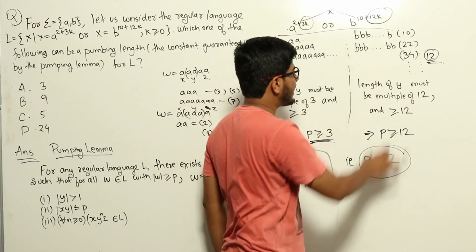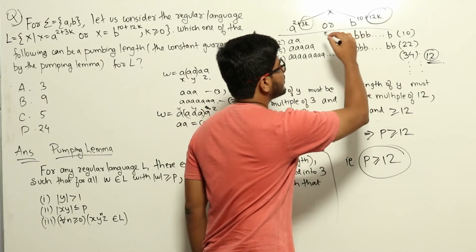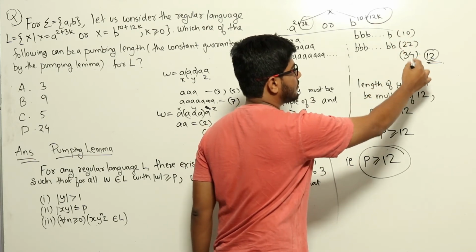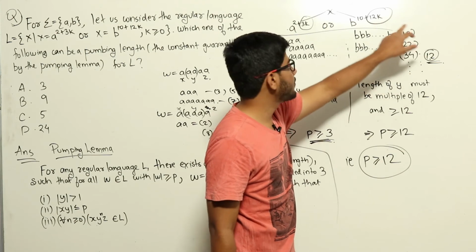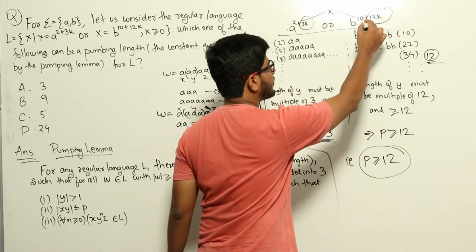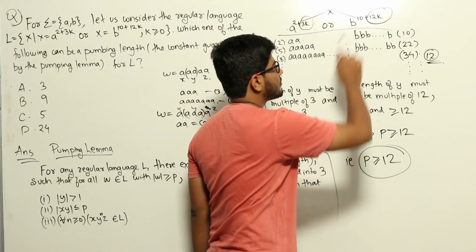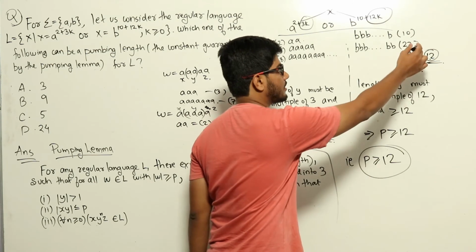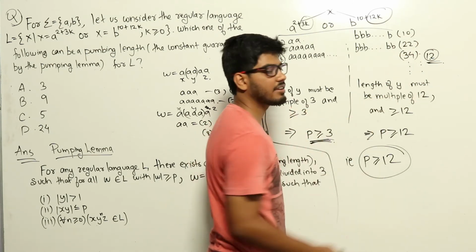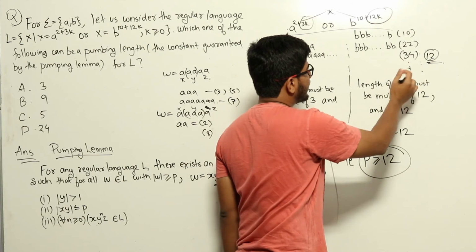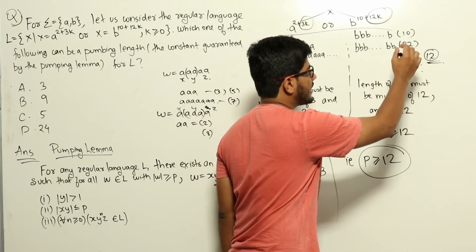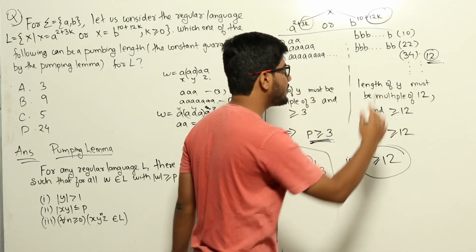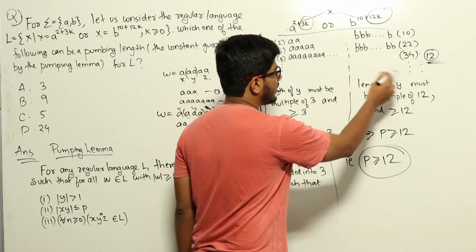Now coming to this part of the language, it is a set of strings of all b's having length 10, 22, 34, etc. Again, we got this by making k equal to 0. If k equals 0, it will be b power 10, that is all b's of length 10. If k is 1, it will be b power 10 plus 12, that is b power 22, a string of length 22. If k is 2, it will be a string of length 34, etc. Similarly, all of these strings have lengths increasing in multiples of 12. 10 plus 12 is 22, 22 plus 12 is 34.